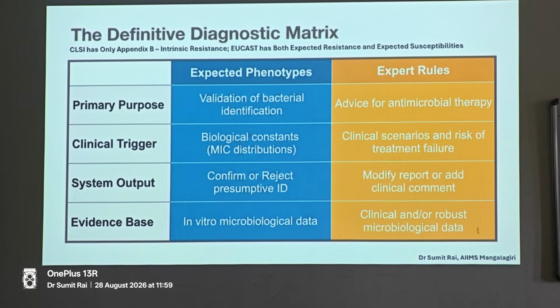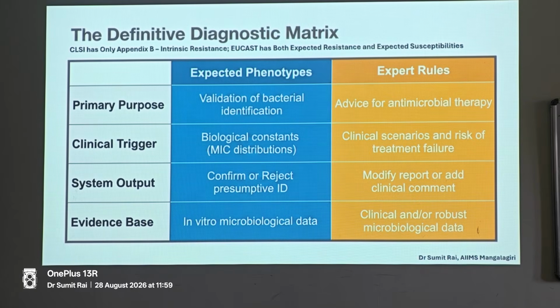Now what are the expected phenotypes and what are the expert rules? What are the major differences? These parameters are essentially overlapping, but I'll try to distinguish them from each other. First of all, the primary purpose of the expected phenotype is bacterial validation. If you know that this is definitely group A streptococcus, it will definitely be susceptible to penicillin. It cannot be resistant to penicillin. So that is the validation.